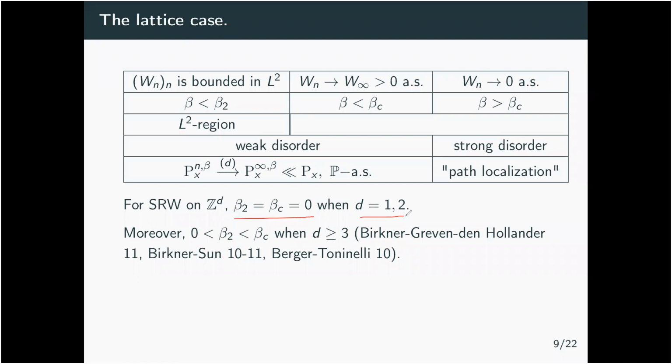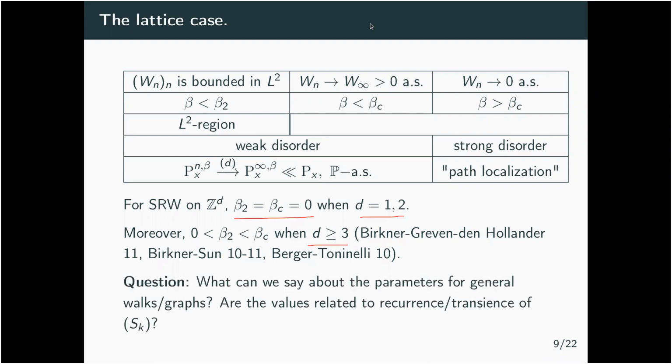So there is no phase transition in dimension 1 and 2 for the behavior of the polymer. But when d is bigger than 3, then there is a phase transition in the sense that beta c is positive. And also the L2 region and the weak disorder region are not the same because there is a gap between them, which follows from the work that is here.